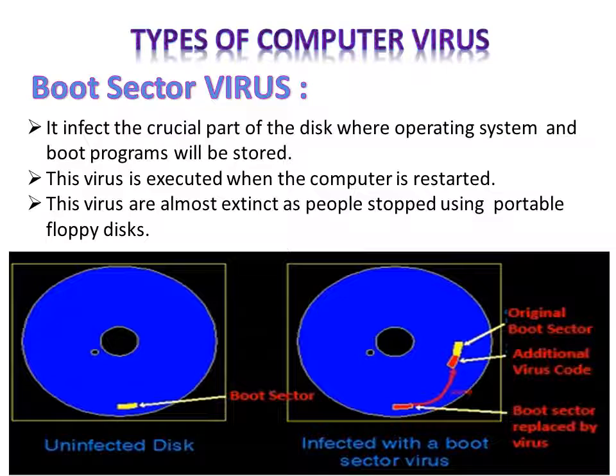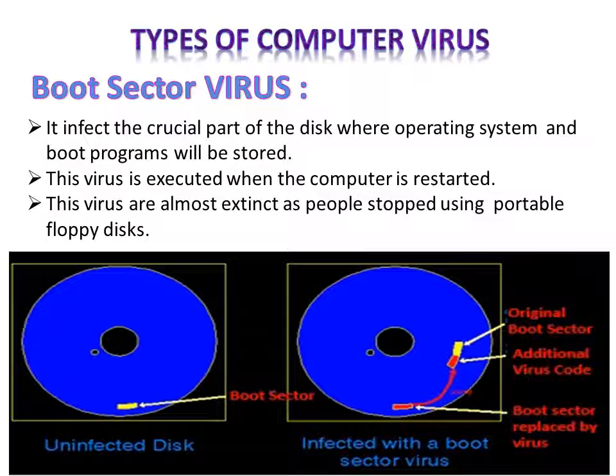The next computer virus is boot sector virus. First of all, you have to know what the boot sector is. Boot sector is a crucial part of the disk where the operating system, you can say where Windows, is installed. You can see in the picture that in the yellow color the Windows is installed.